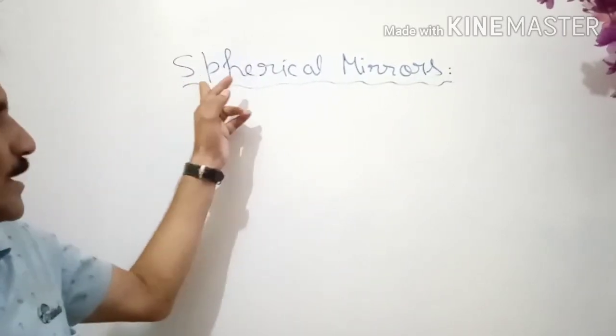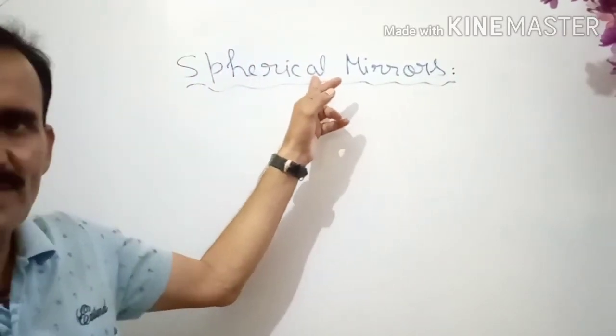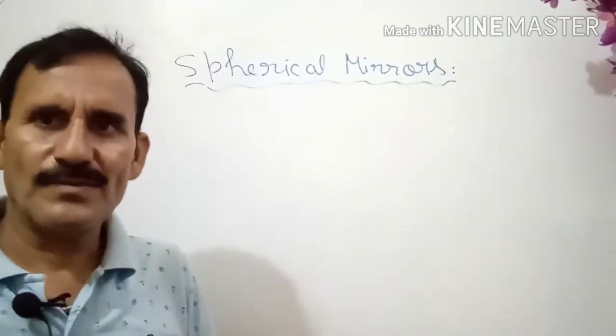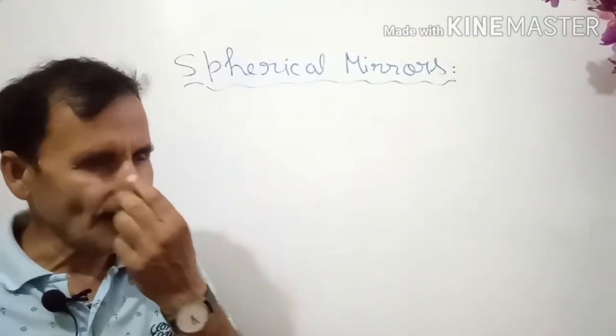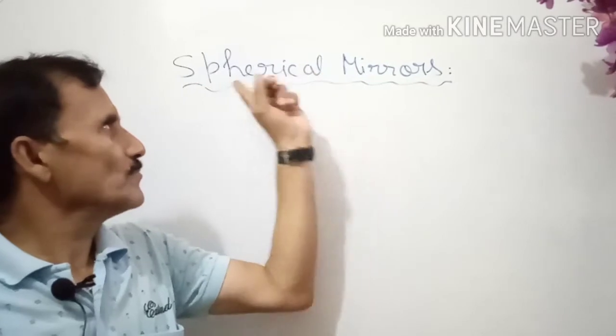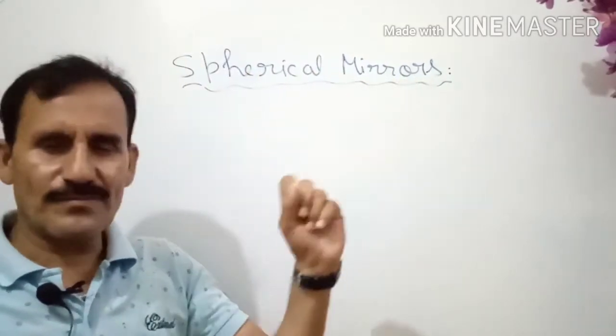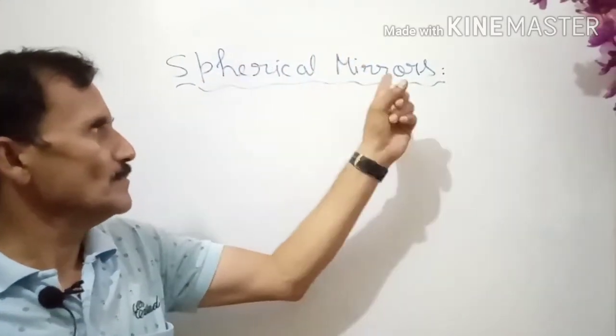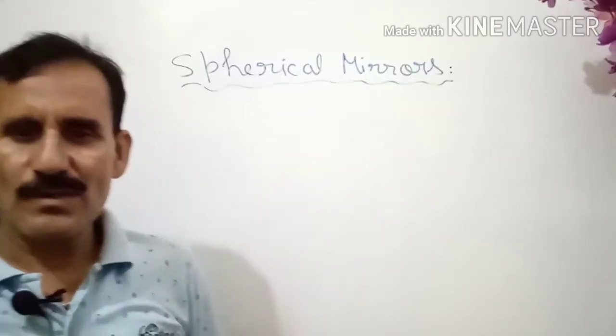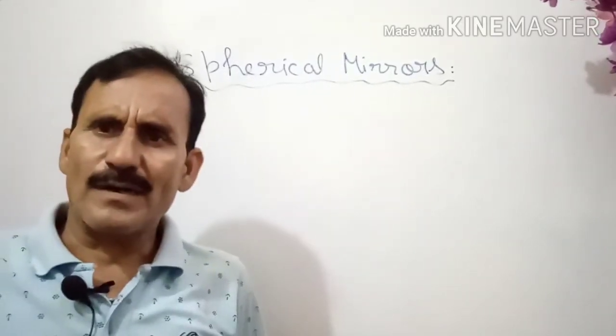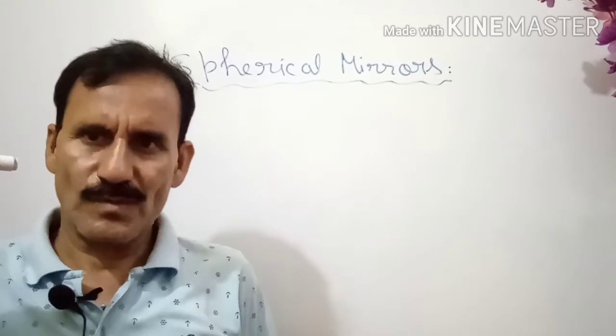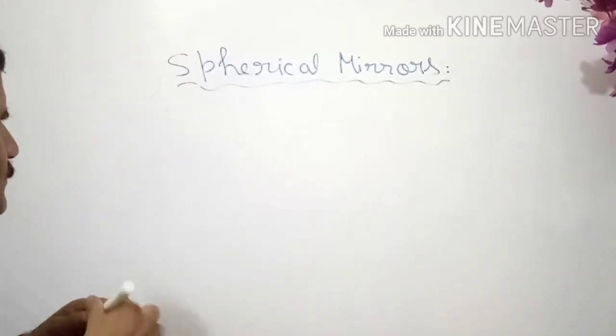Here you have this word spherical, which means something related to the sphere. So from this you can deduce the definition: spherical mirrors are those mirrors which are a part of a sphere. Okay? So let me write the definition.